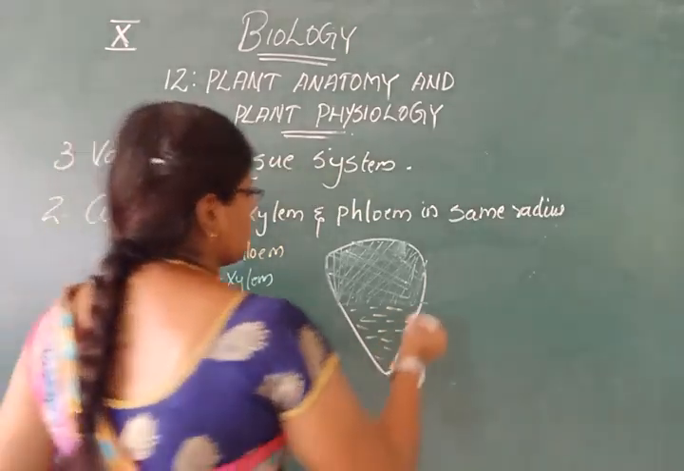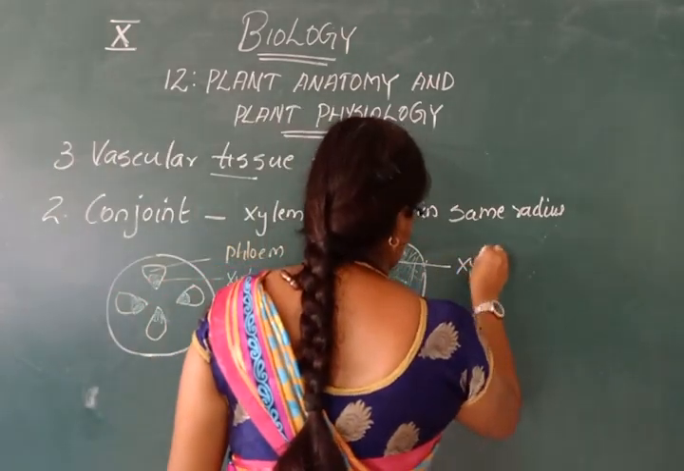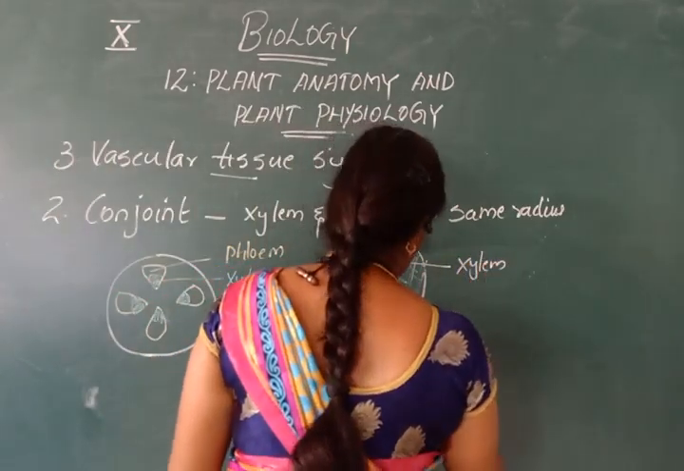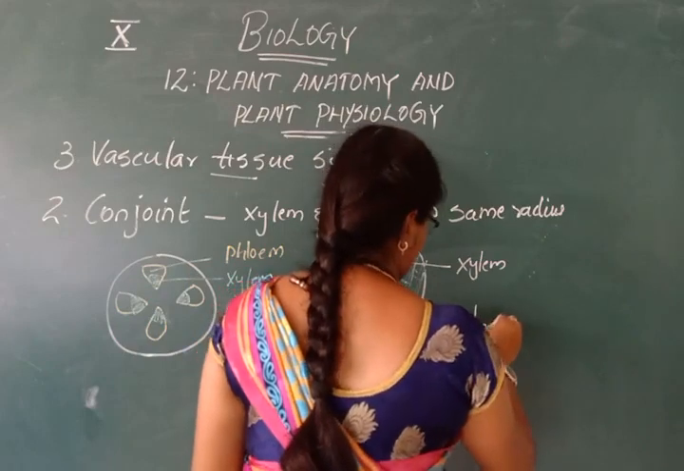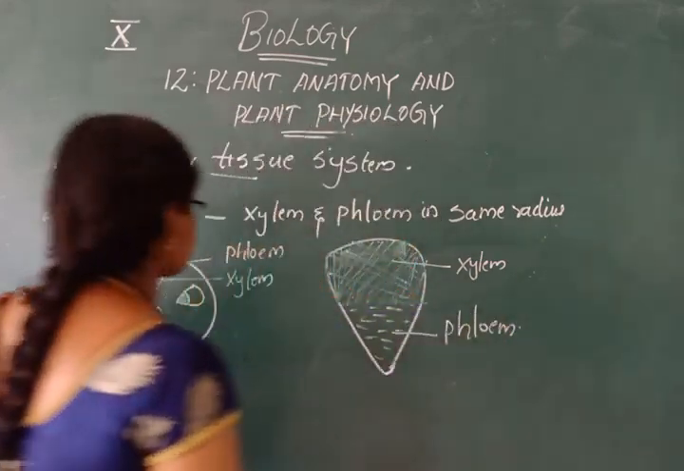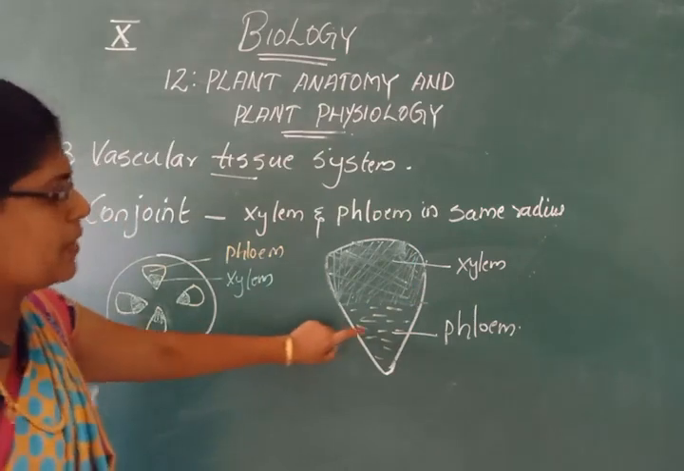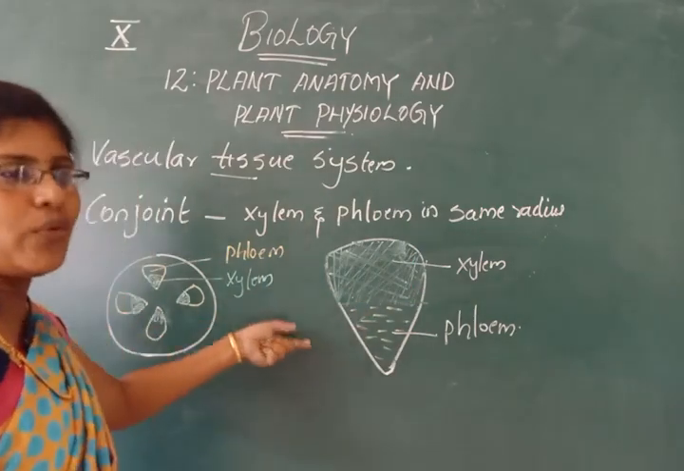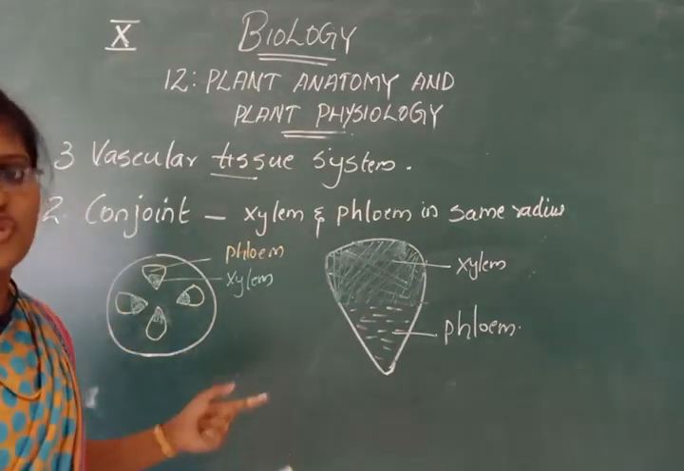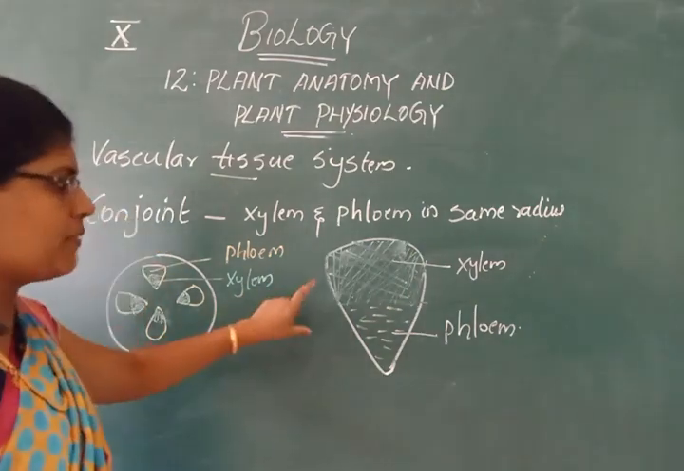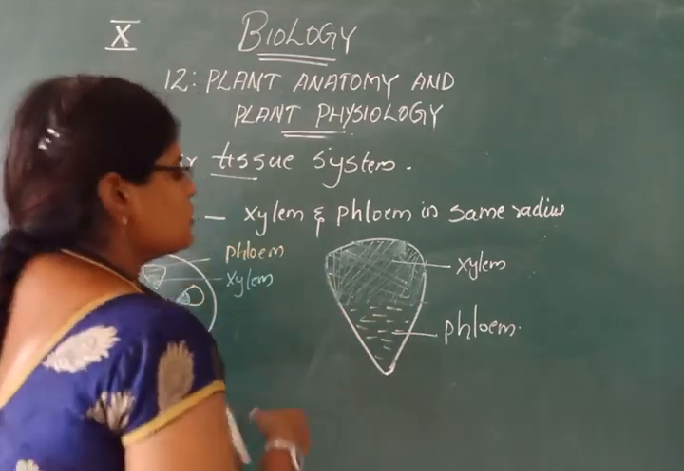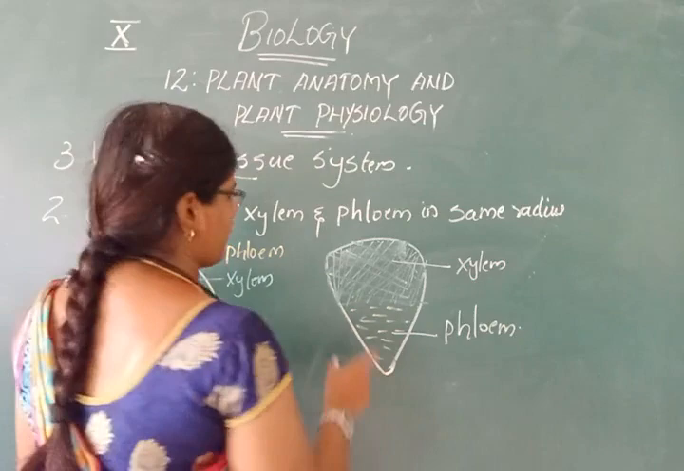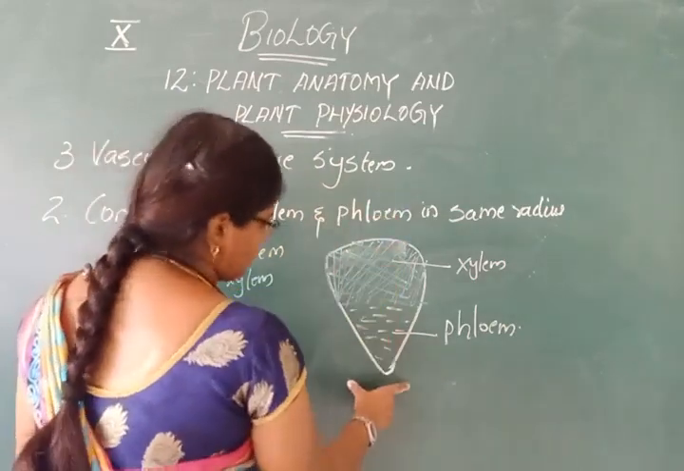Okay, so this is xylem or this is phloem or vice versa. The xylem and phloem arrangement may be changed depending upon the type, whether it is root or stem. Only one thing you have to notice: the xylem and phloem are on the same radius.